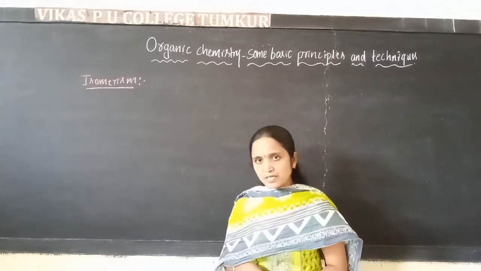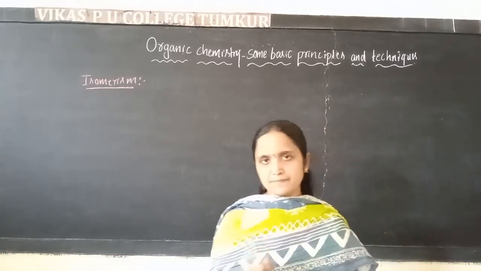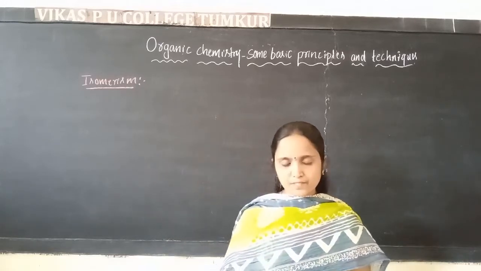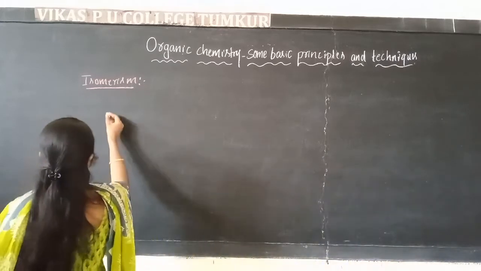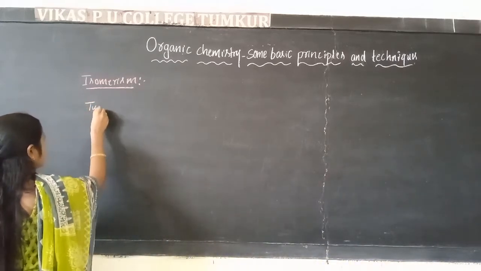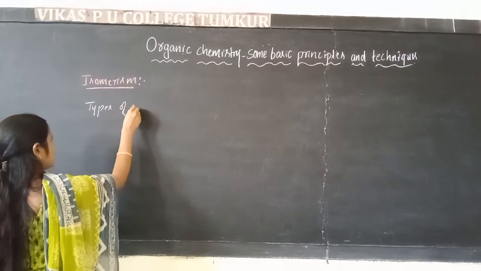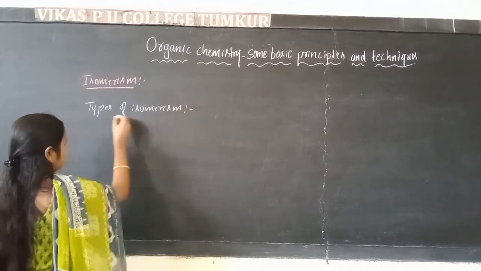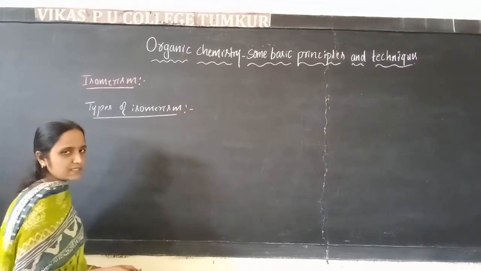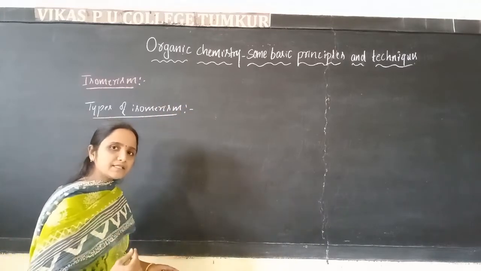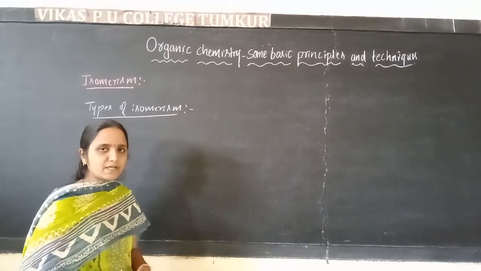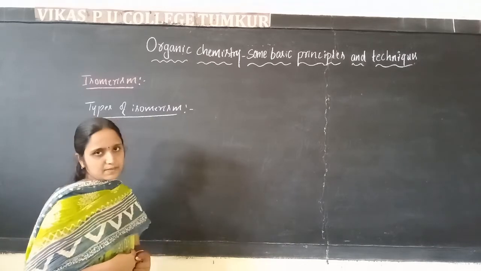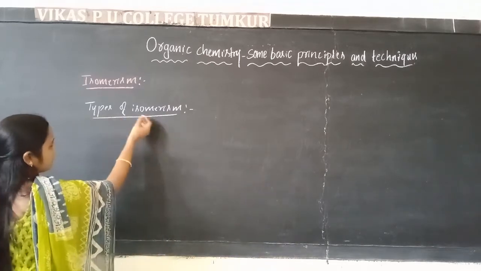Next, there are two types of isomerism. One is structural isomerism, another one is stereoisomerism. Next we are going to be discussing the types of isomerism. You only learned the definition of isomerism and examples for isomerism in the lower classes, but in this class we are going to be studying the types of isomerism and the subtypes of isomerism.